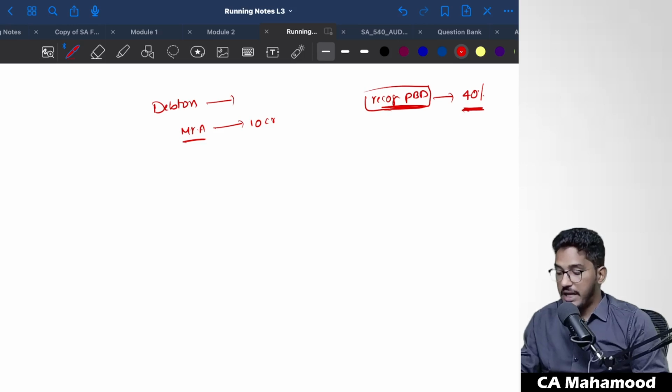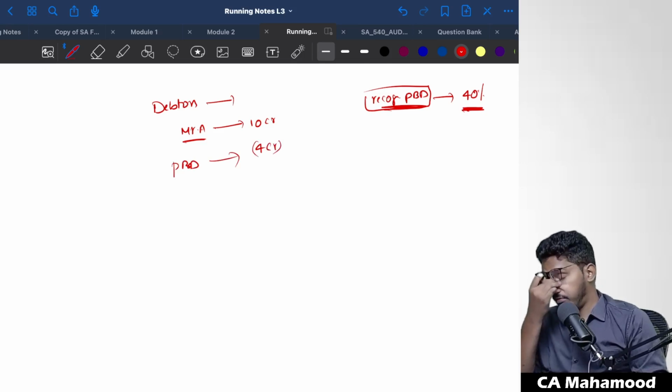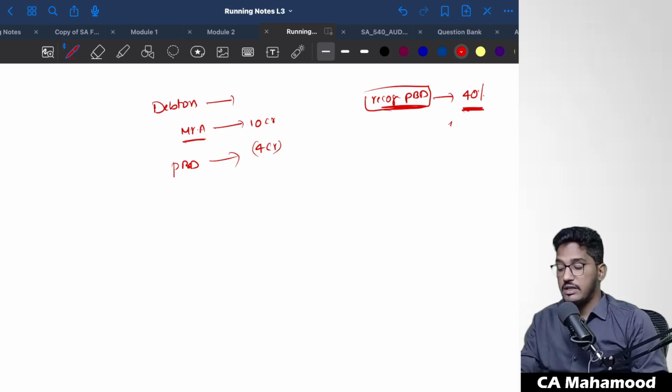Now, if the management finds that 40% of the amount might not be recoverable, they should have created a provision for 4 crore rupees. But management is thinking something like this: if I create a provision for 4 crore rupees, that will go into my statement of P&L also. That means my profit of the current year will fall by 4 crores.